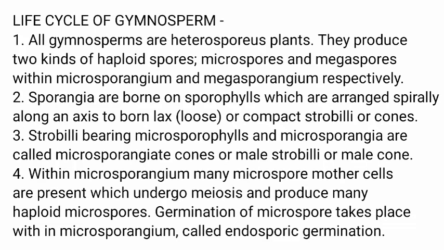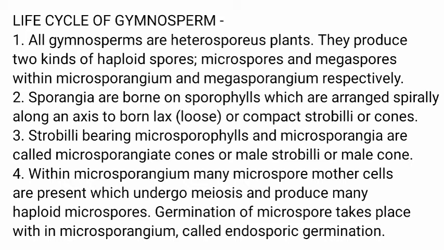Life cycle of gymnosperms. All gymnosperms are heterosporous plants. They produce two kinds of haploid spores, microspores and megaspores, within microsporangium and megasporangium respectively.